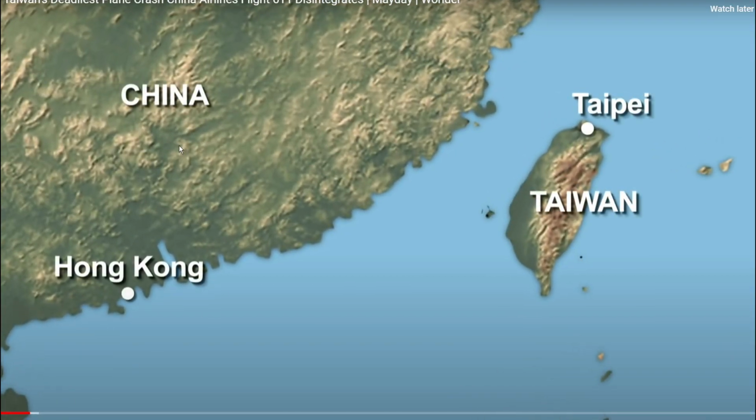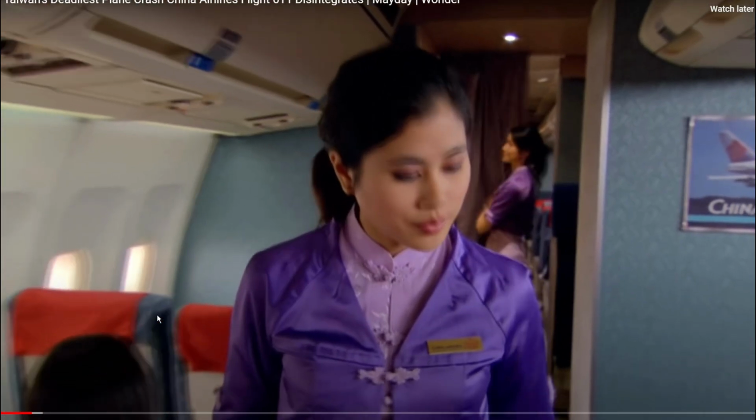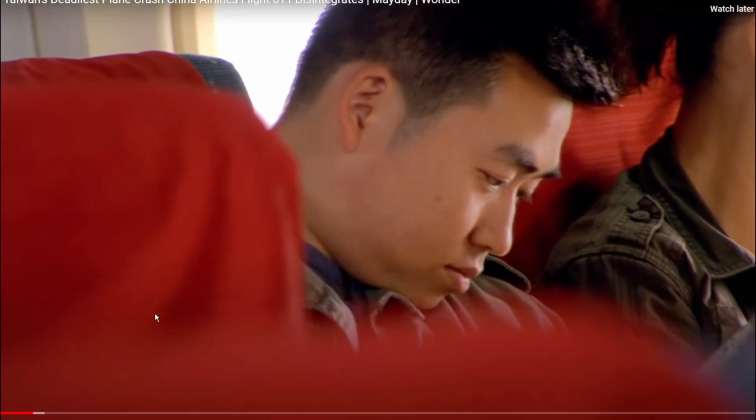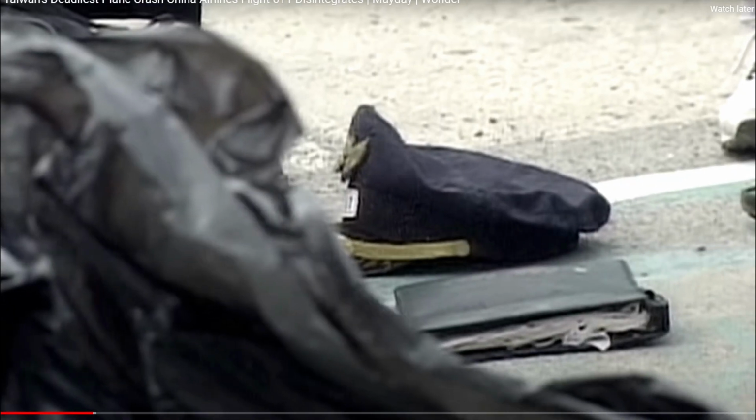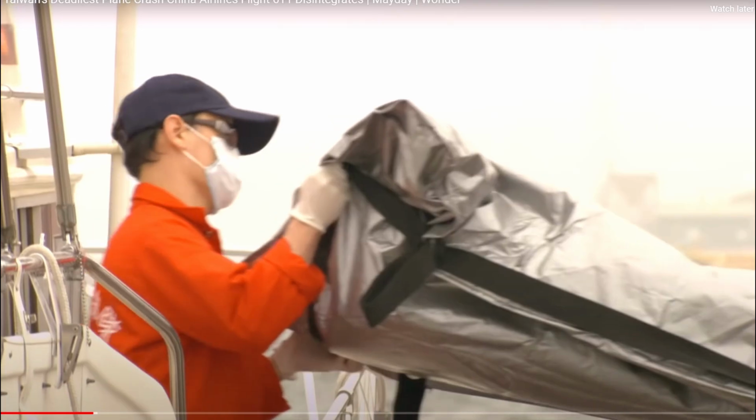So they took off from Taiwan and they were headed to a place in China called Hong Kong. And I guess after 20 minutes, the plane began to crash. That's actually insane and tragic. This is the pilot right here who flew the plane, and here's the footage of them recovering the bodies. Oh man, this was terrible.